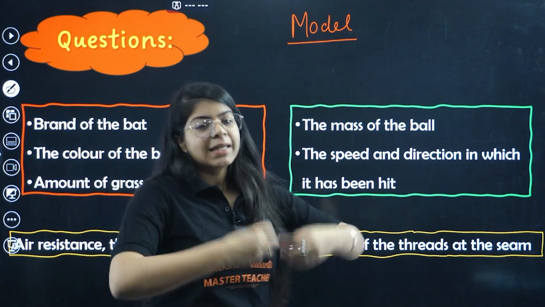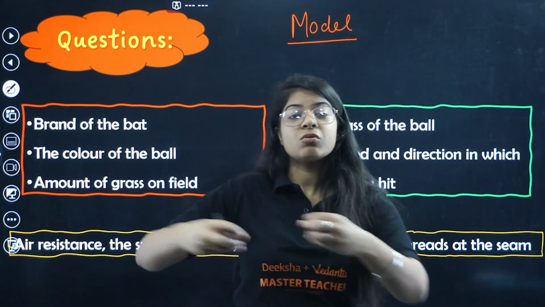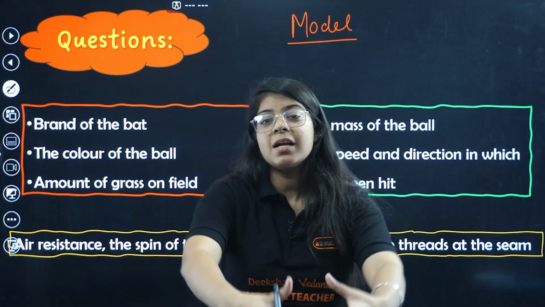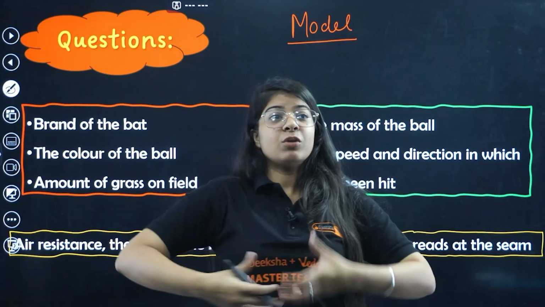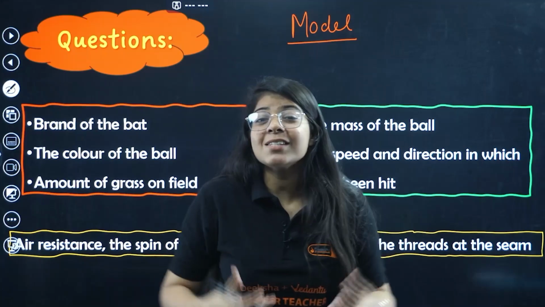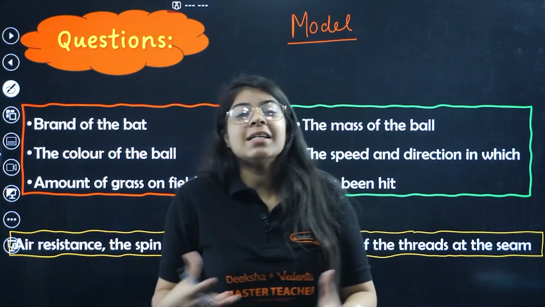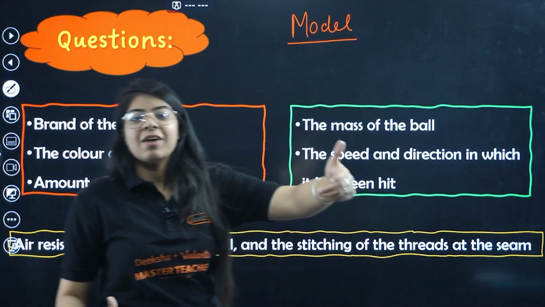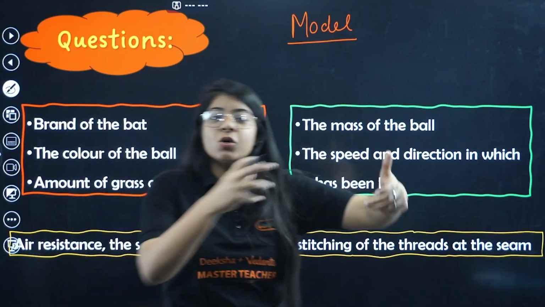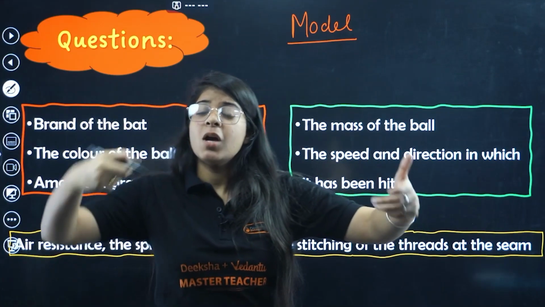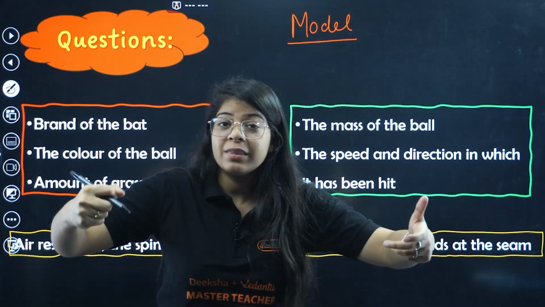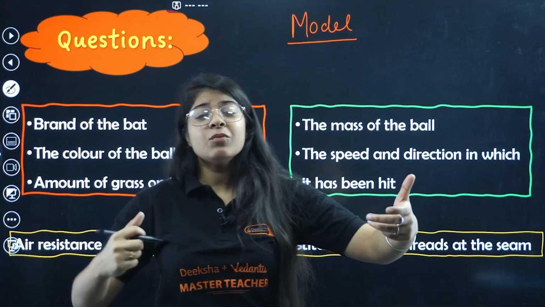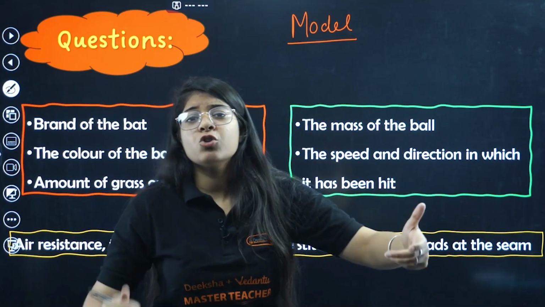So we need to ask correct questions to reach an answer which will give us the concepts that we need to understand the basic fundamentals of science, right? You wanted to understand why this is a 6 or a catch, so you go and ask the batsman, did you use your proper strength, what was the mass of the ball, in which speed or direction did you choose to hit that 6?